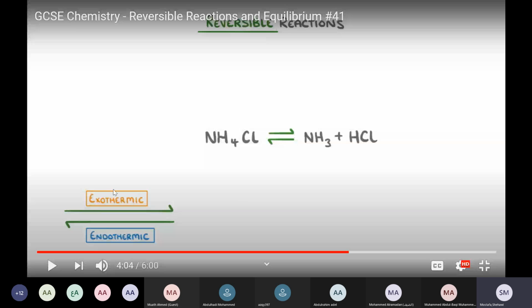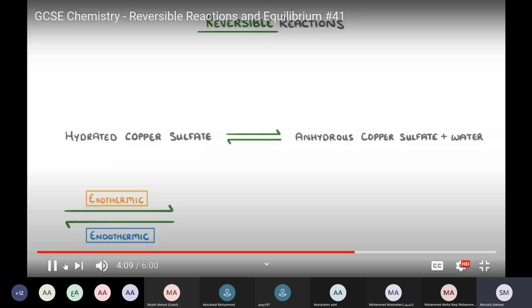So we have exothermic, for example, in the forward for exothermic, the backward will be endothermic, and the opposite happens. If the forward is endothermic, the backward will be exothermic. For example, in this reaction, which shows the thermal decomposition of hydrated copper sulfate to anhydrous copper sulfate and water. So in this reaction, we have hydrated copper sulfate and anhydrous copper sulfate and water.